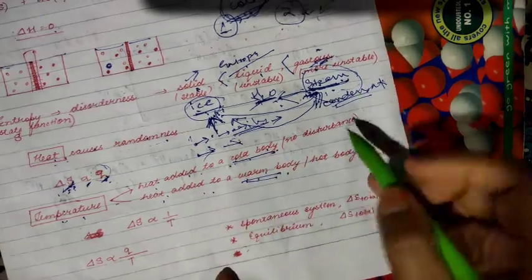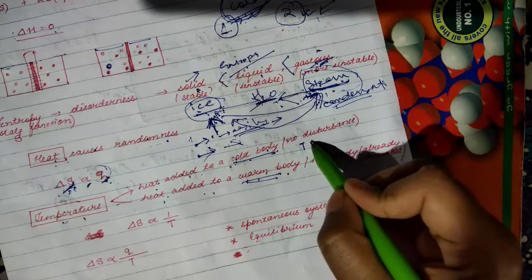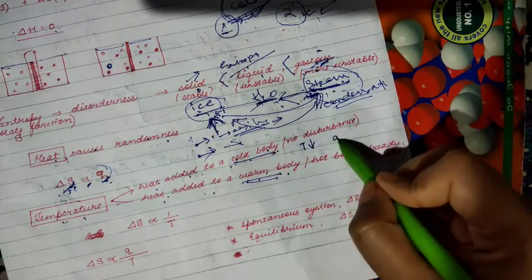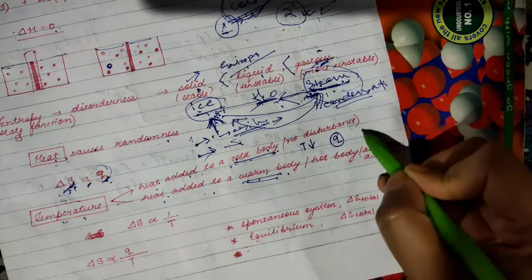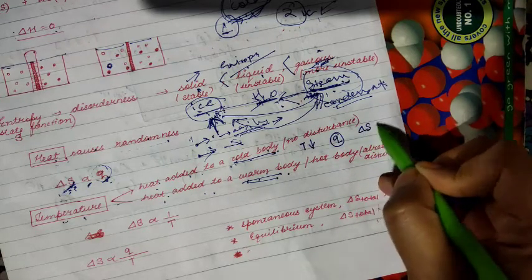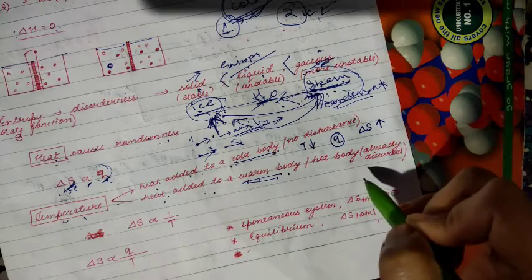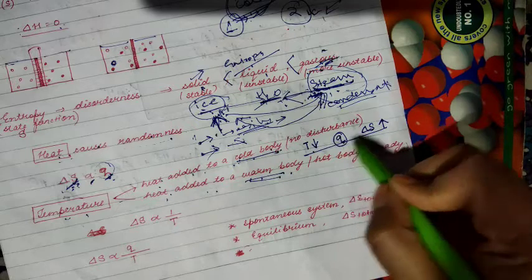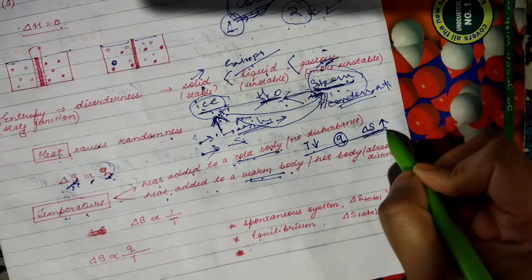It means that when the temperature was less and you apply heat there, the entropy change will be very high, because it was in a stable state, you have disturbed it, and it will feel affected.